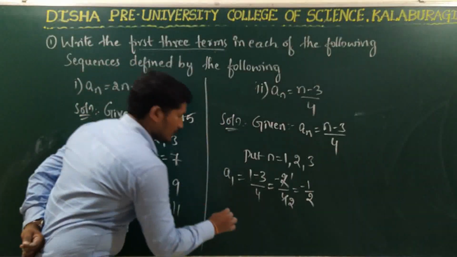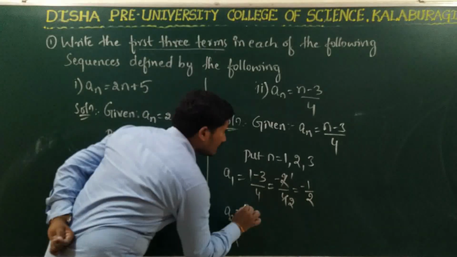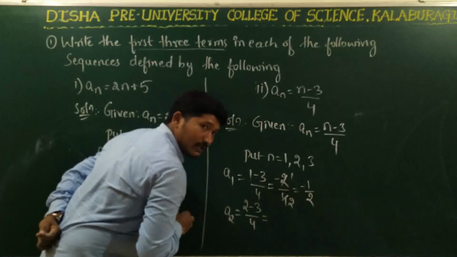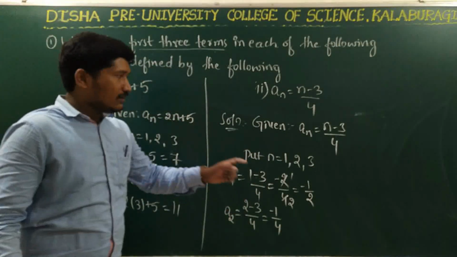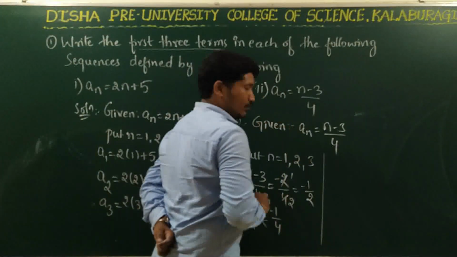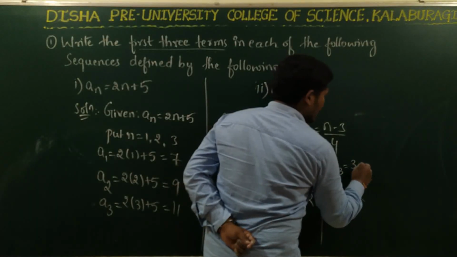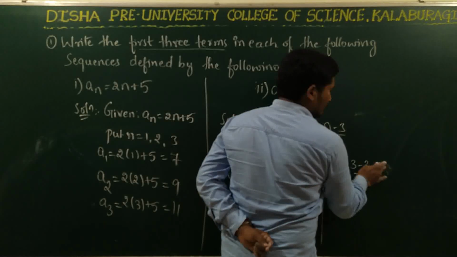Now put n is equal to 2 in the same way. So a2 is equal to 2 minus 3 divided by 4. So what is 2 minus 3? Minus 1 divided by 4. So this is the second term of the sequence, right? So in the same way, put n is equal to 3. A3 is equal to 3 minus 3 divided by 4. This is equal to what? 0.